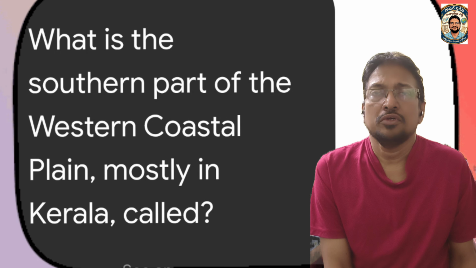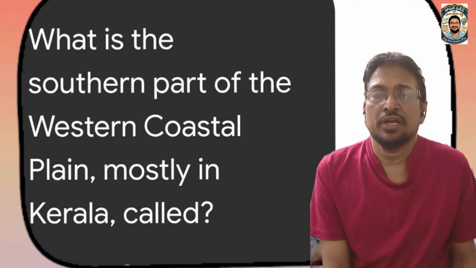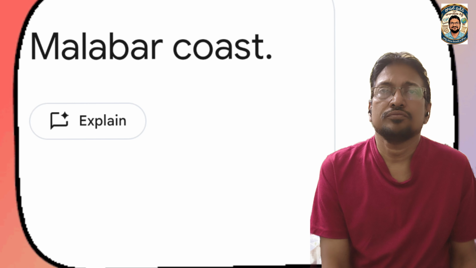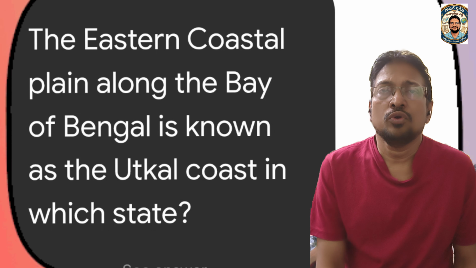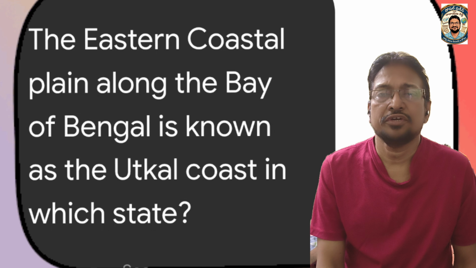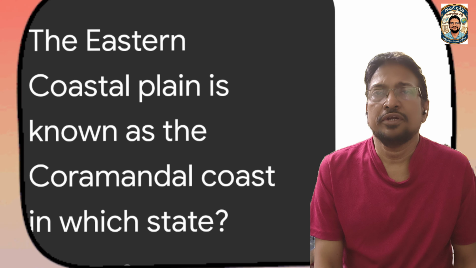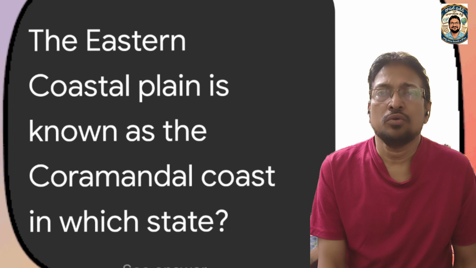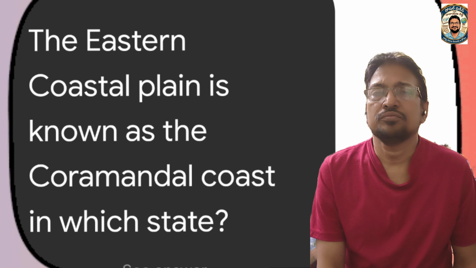Canara coast belongs to Karnataka. What is the southern part of the western coastal plain? It is the Kerala, Malabar coast. The eastern coastal plain along the Bay of Bengal is known as the Utkal coast in Odisha state. Utkal coast belongs to Odisha. The eastern coastal plain is also known as the Coromandel coast, which belongs to Tamil Nadu state. Answer is Tamil Nadu.